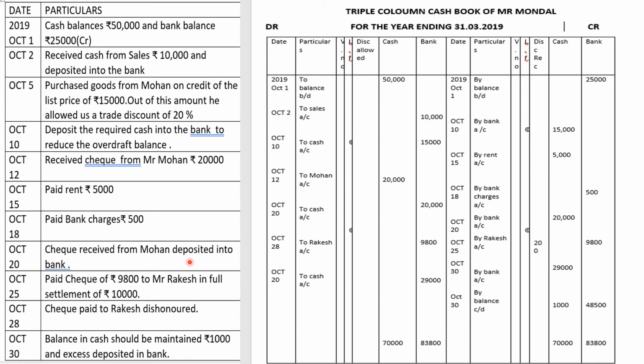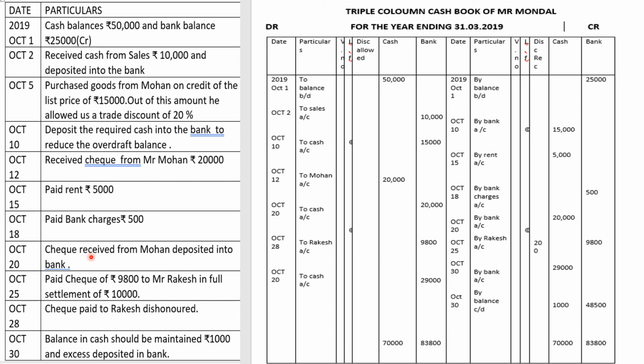So now on October 20, the check which you received on October 12, you are depositing it. So it becomes a contra entry, because already you have recorded that amount in your cash column on October 12. So it's lying in your cash account. So what are we doing? We are now going to deposit on October 20 in our bank account. So journal entry will be what? Bank account debit to cash account.